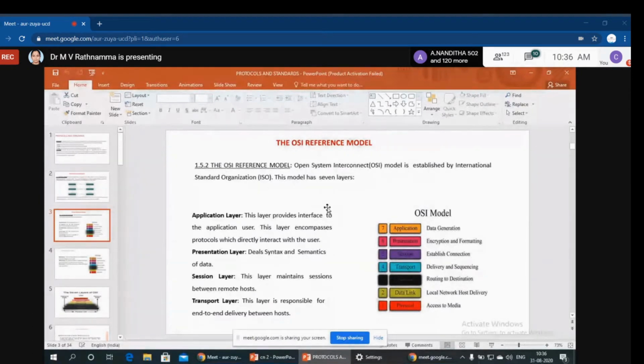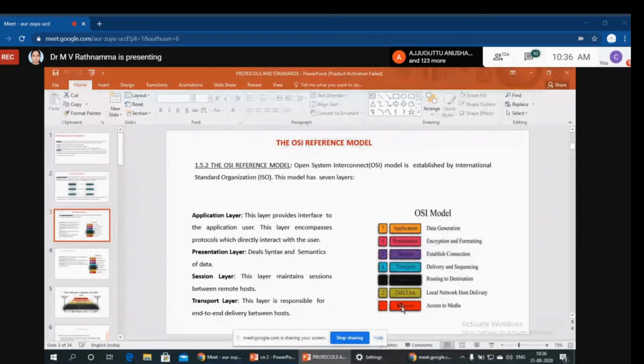See here, the network is classified according to this model into 7 layers. Coming from the top: application layer, presentation layer, session layer, transport layer, network layer, data link layer, and physical layer.